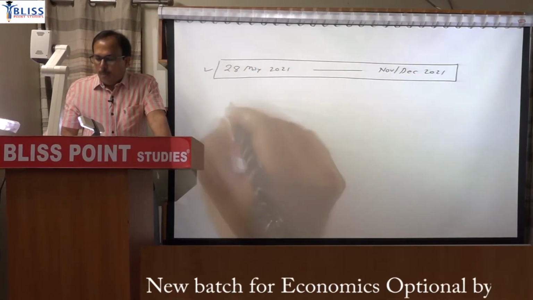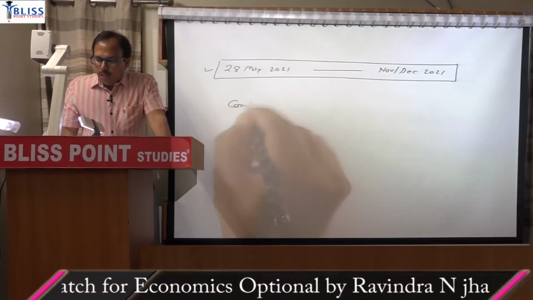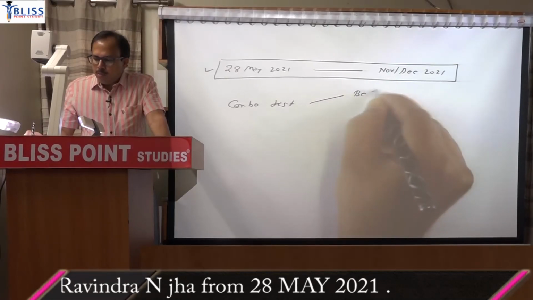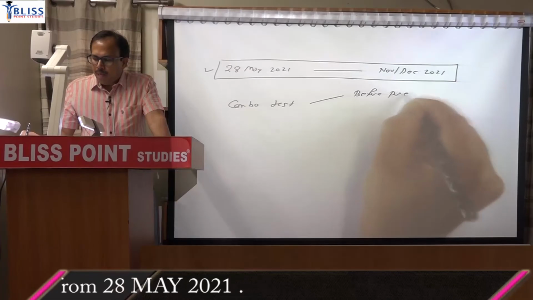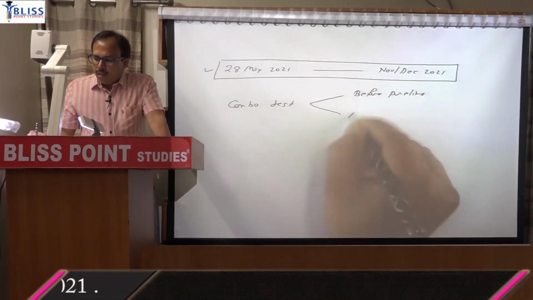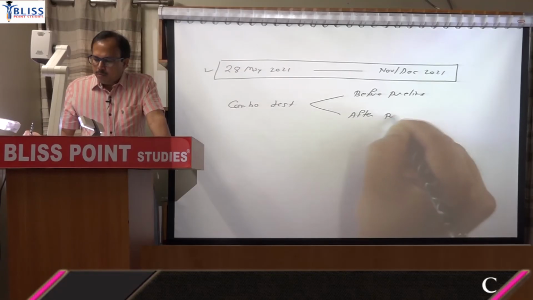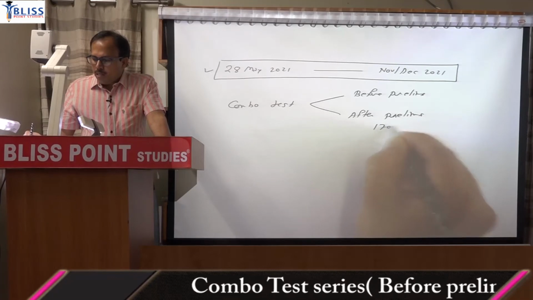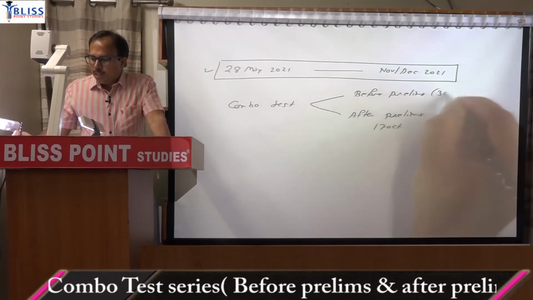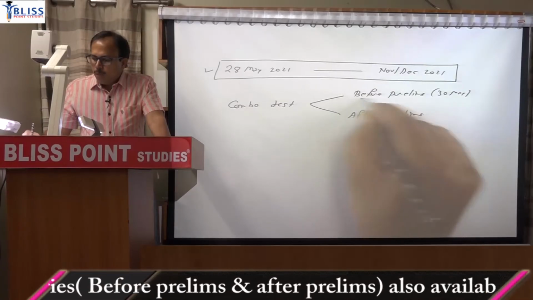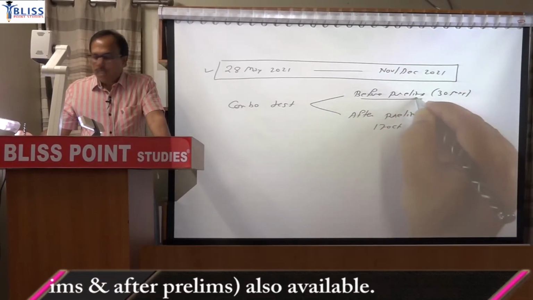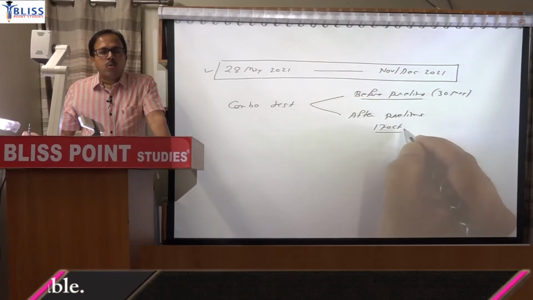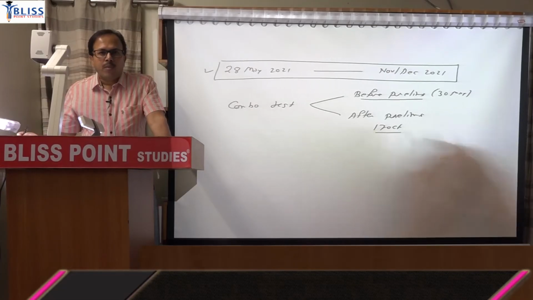So this is one. There is a combination of tests. One is before prelims, so this will go along with your batch, and the second will start after prelims. It is starting from 17th October and this is from 30th May. You can upload any answer in this first test series till 31st October, and for the second test you can upload your answer till your prelims of 2022. So you have enough time.